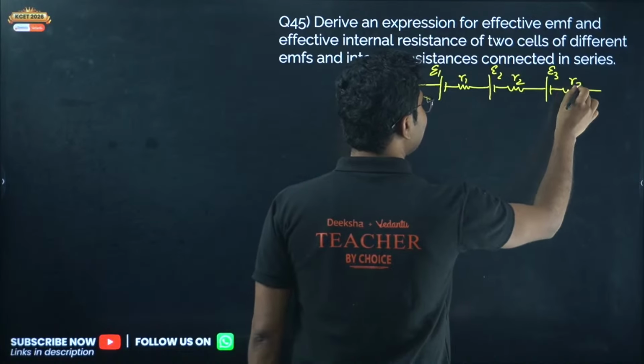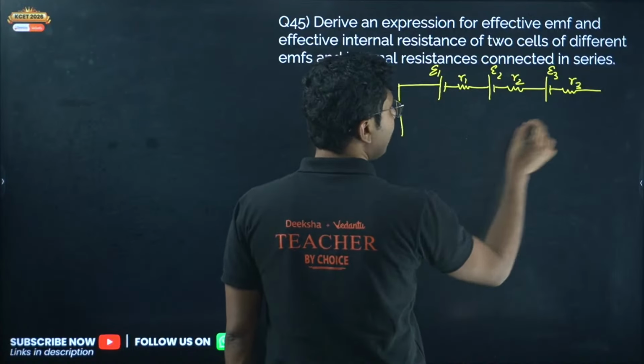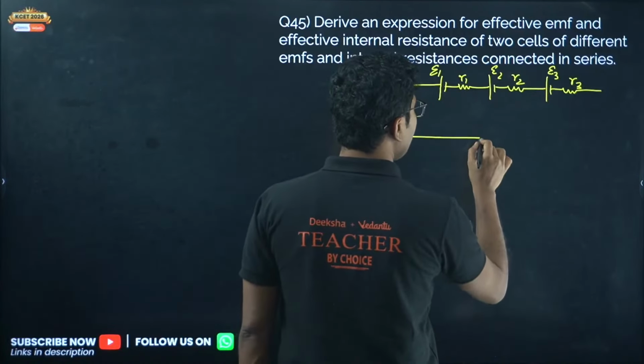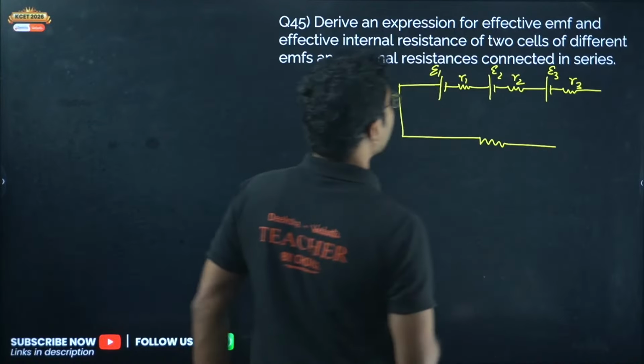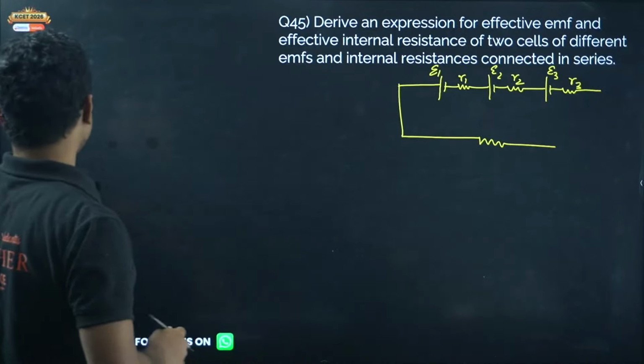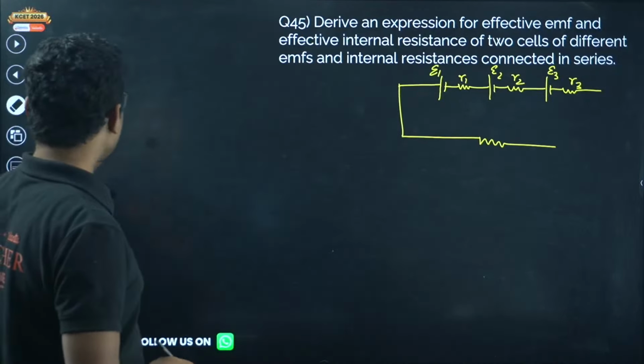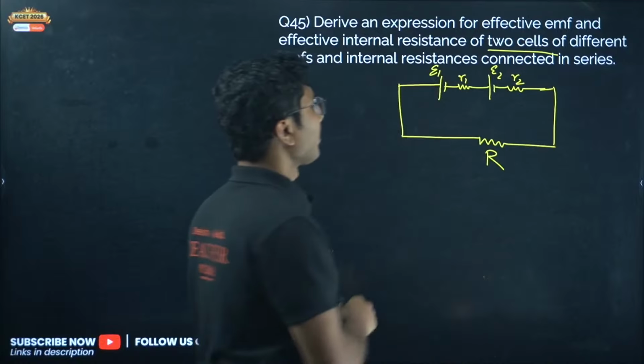They are connected in series, and everything is connected through an external resistance. Okay, here one thing, they are asking only 2 cells, so we will not draw the third cell because 2 cells is mentioned. Okay. So this is the external resistance R.